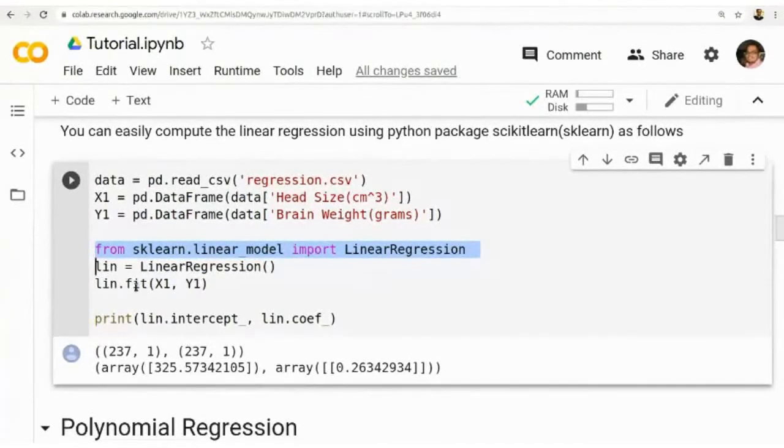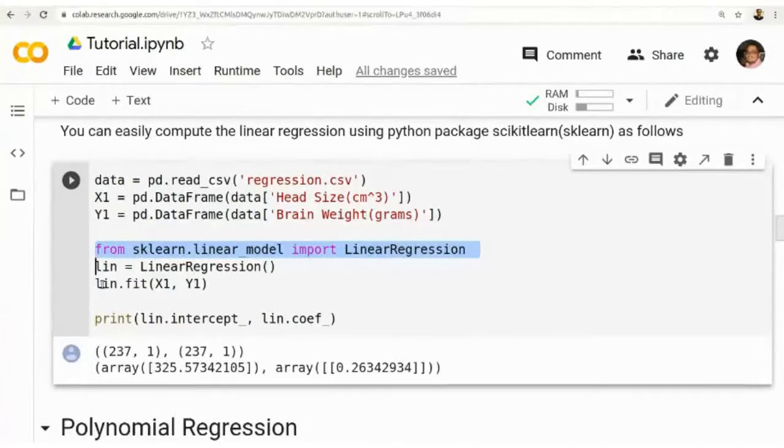Then we fit the data set to this function, learning the model using the dot fit function. The steps are like this: load the data set, do any pre-processing if required, and after that apply the model.